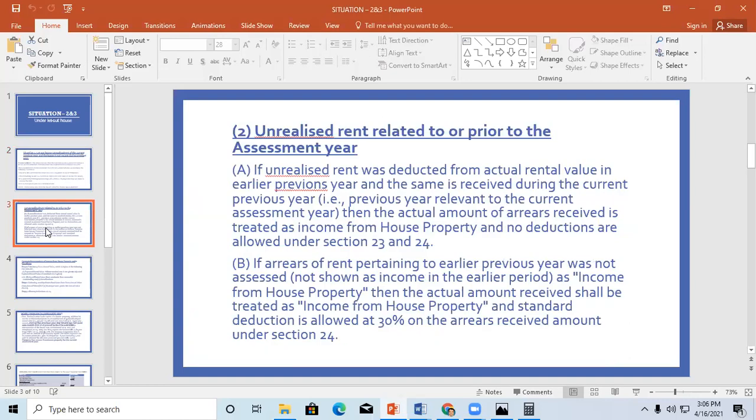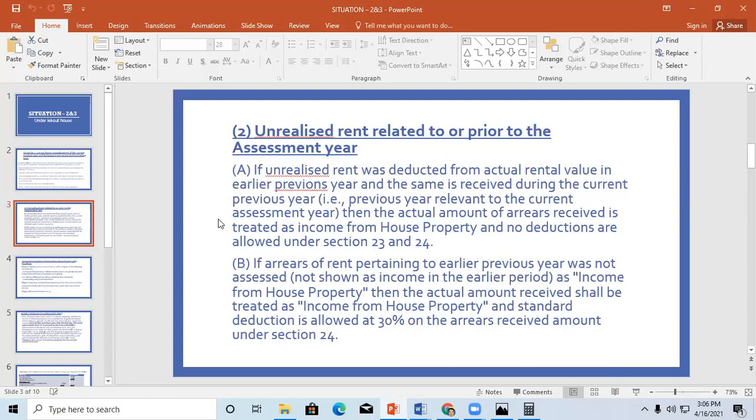Now this unrealized rent might have two conditions. Suppose this unrealized rent was deducted from actual rent in the previous year, and then the amount is received in the current year, then that amount is not allowed any deductions. The actual amount of arrears received is treated as income from house property, and no deductions are allowed under section 23 or 24.